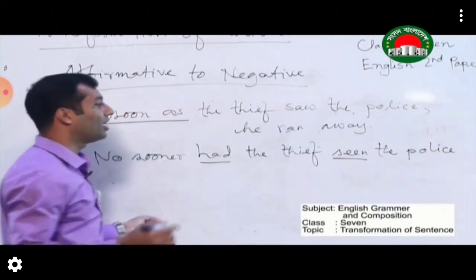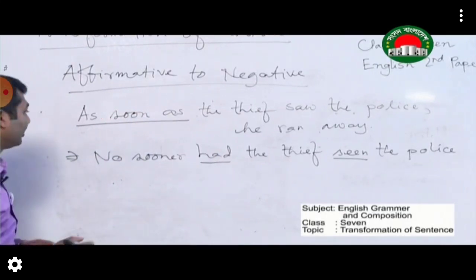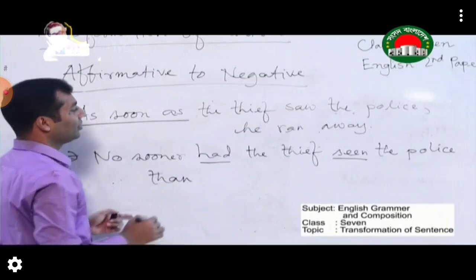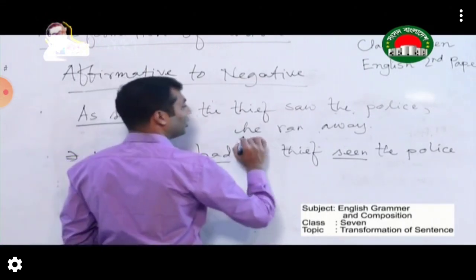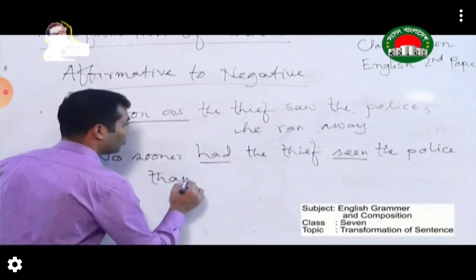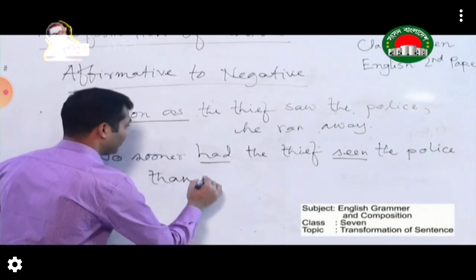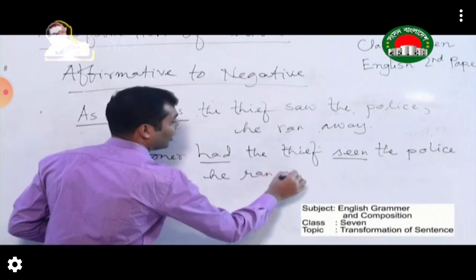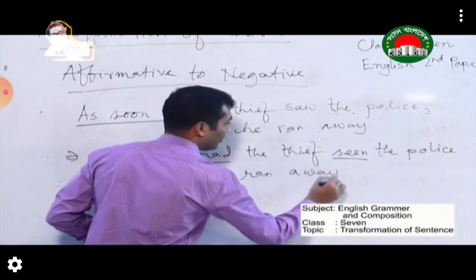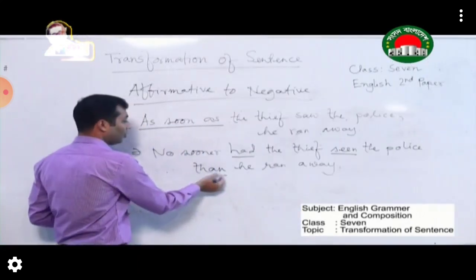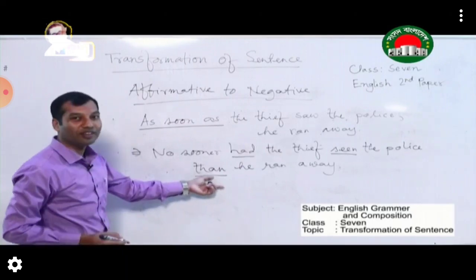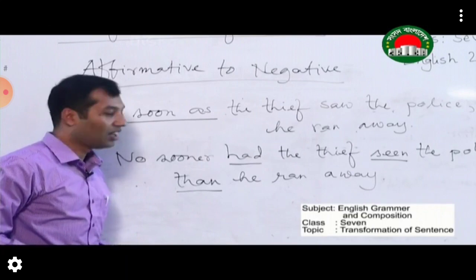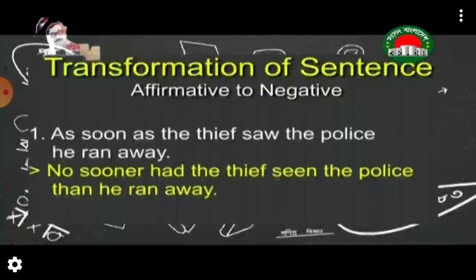then you have to omit the comma and you have to use a new word that is called than. And after than you have to use the next clause according to what is in the affirmative sentence. Than he ran away. So be careful while writing than. Do not write then, T-H-E-N. It must be T-H-A-N. I hope that you have understood.